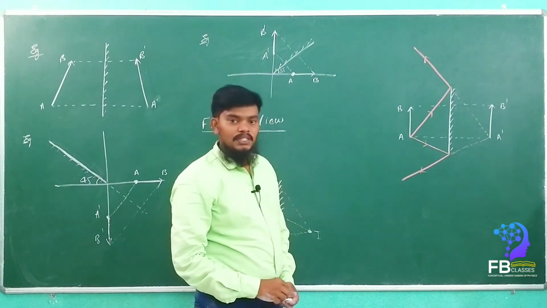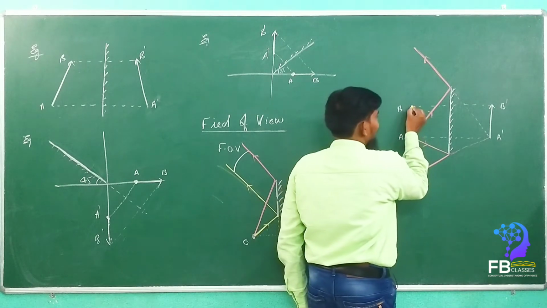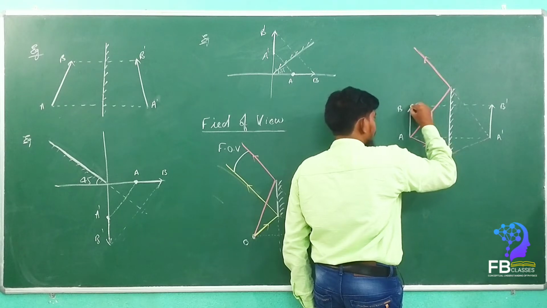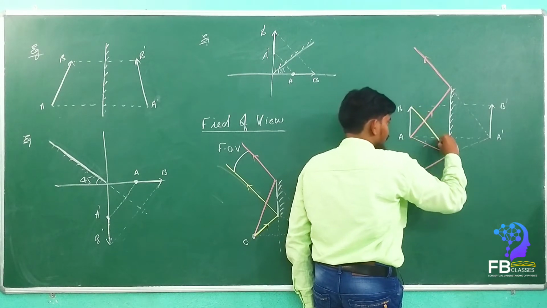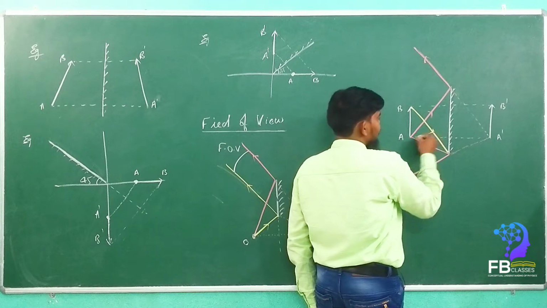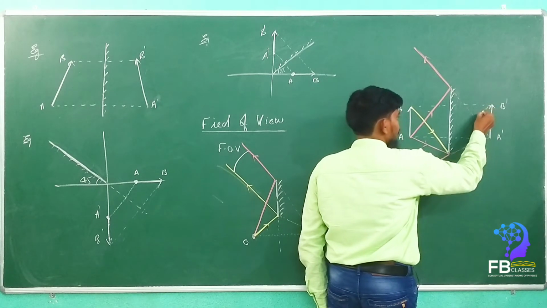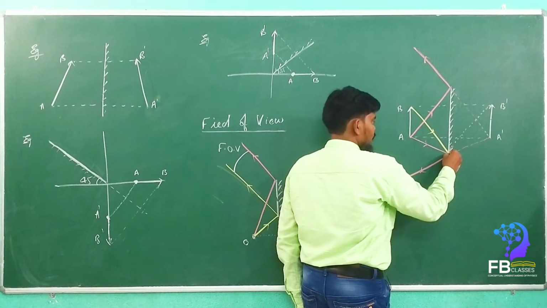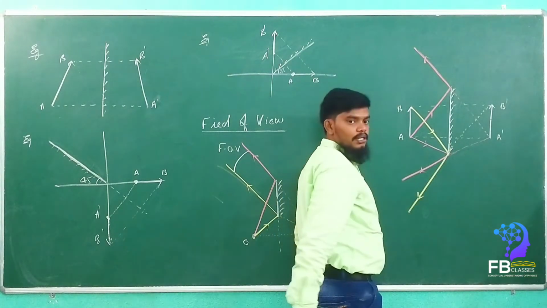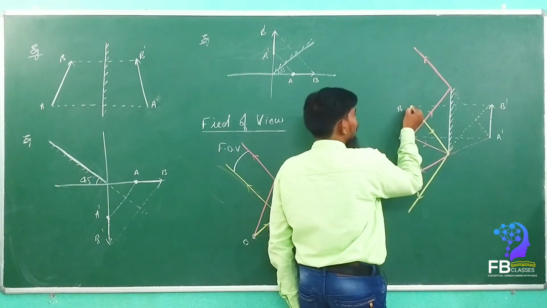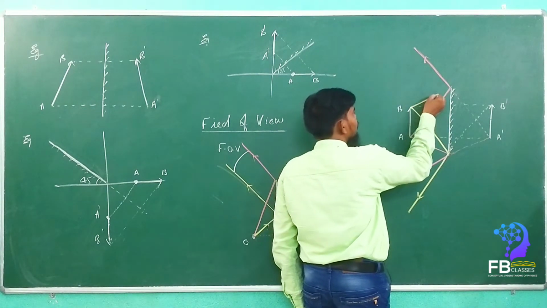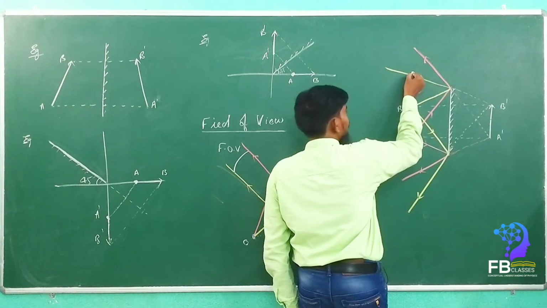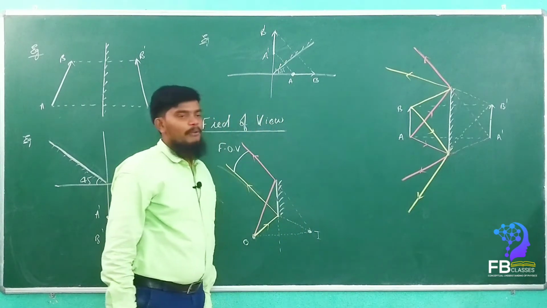Got it? Then second, point B. First, draw the line to the bottom of the mirror. See here, so we draw the line to the bottom of the mirror, and now see, this ray comes. Are you getting my point? Now another ray we have to draw to the top. See here. Are you getting my point, everyone?